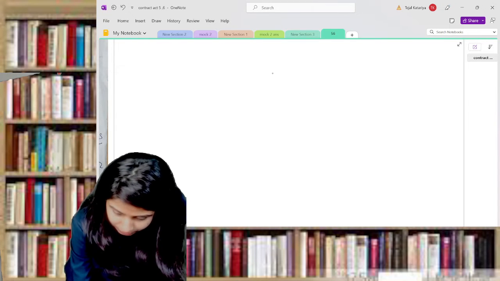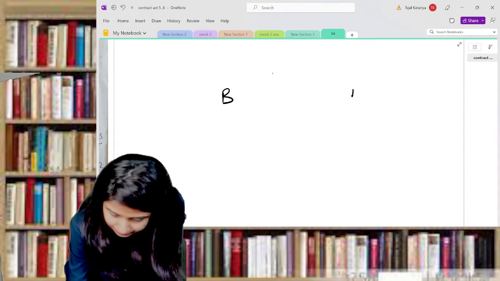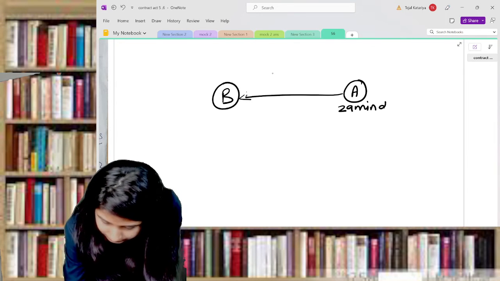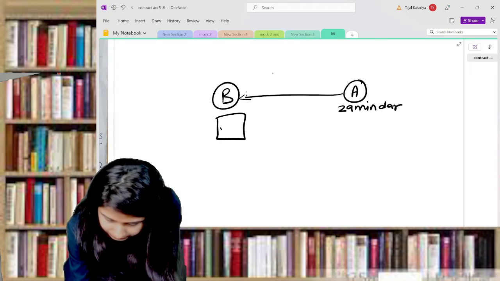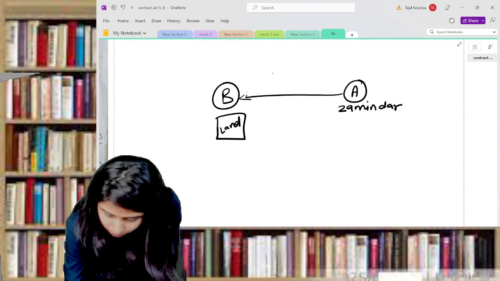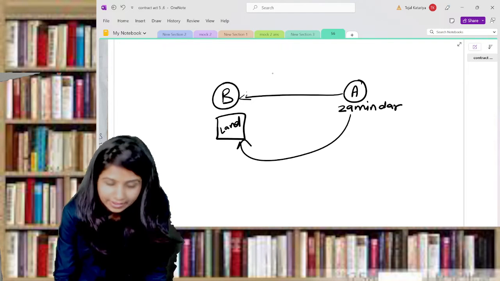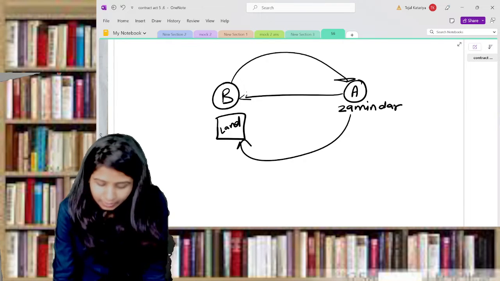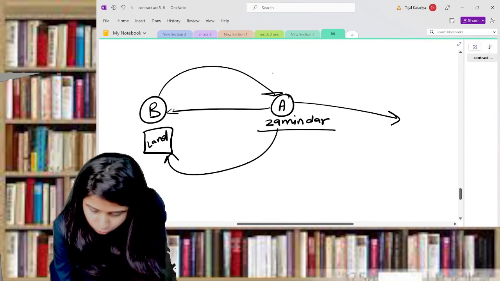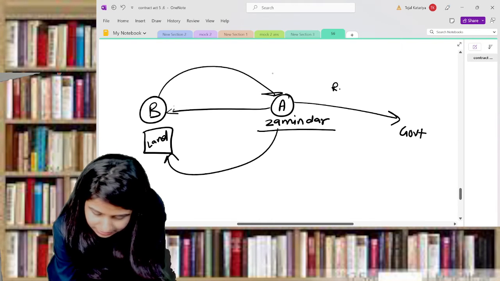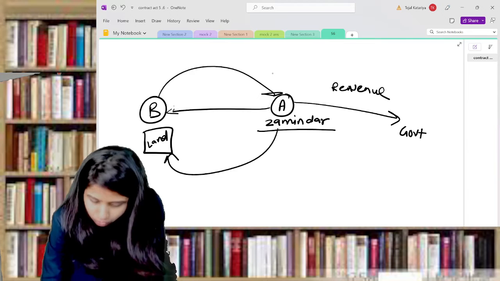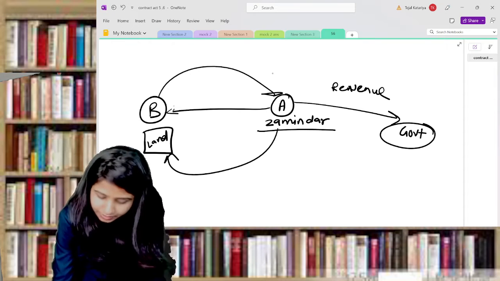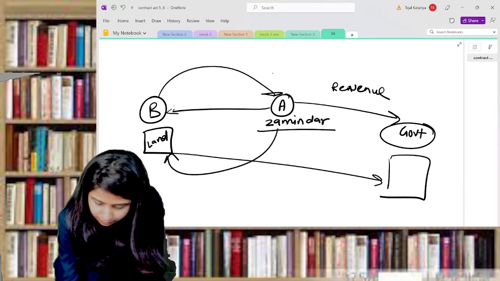Let's take an example that here Mr. B is there, here Mr. A. A is a zamindar, you understand zamindar, I guess. Here A is zamindar, B having his land. Now zamindar is giving his land to A for using purpose, and then he will get some lease or rent, whatever. A, because he is a zamindar, is supposed to pay tax, or you can say revenue, to government, correct? Because A did not pay to the government, government advertises that this land is for sale.